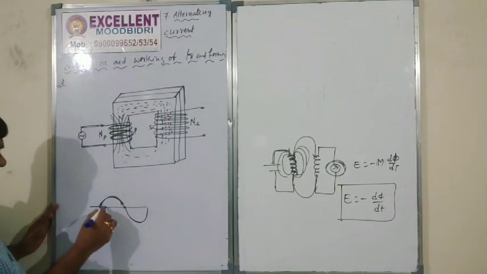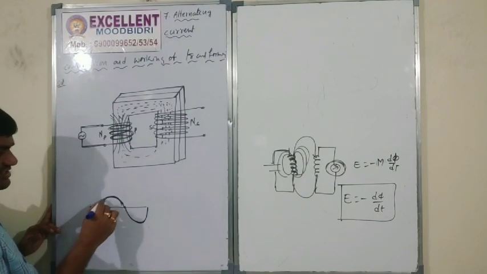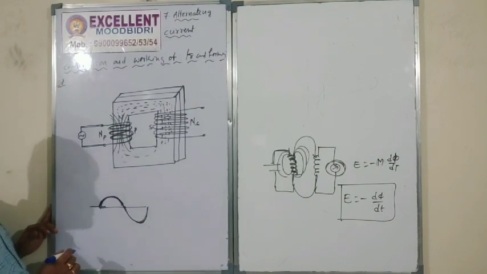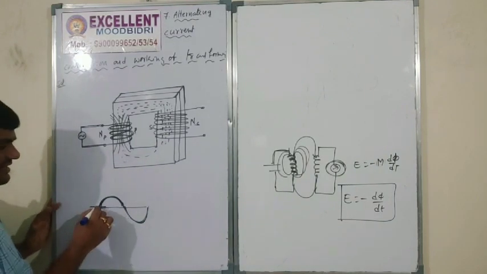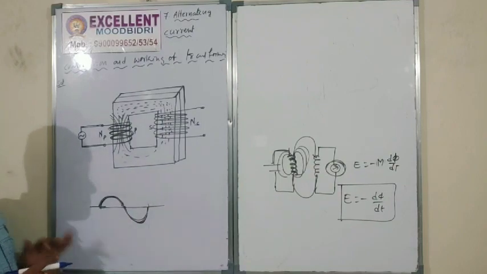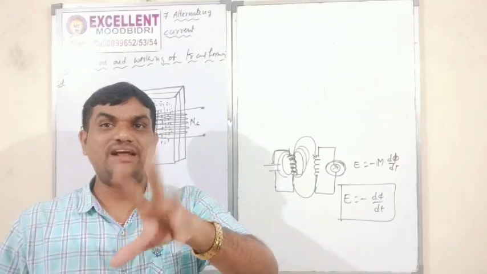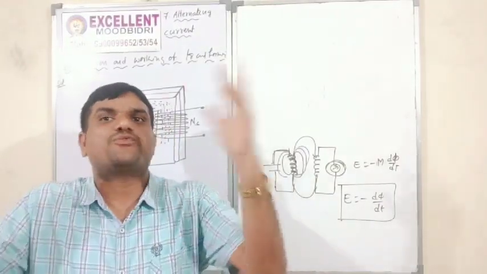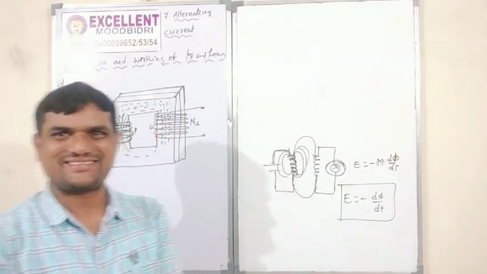Continuously, the direction of current is changing. When the current direction changes, the magnetic field directions also change. When the magnetic field lines change, the flux also changes. Why?